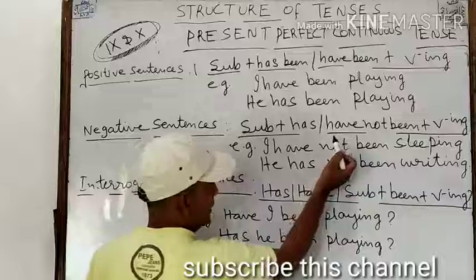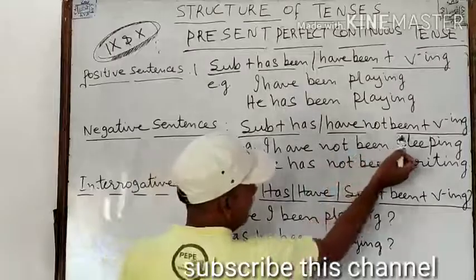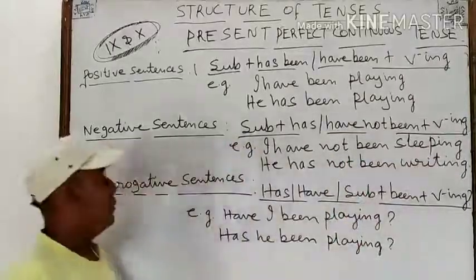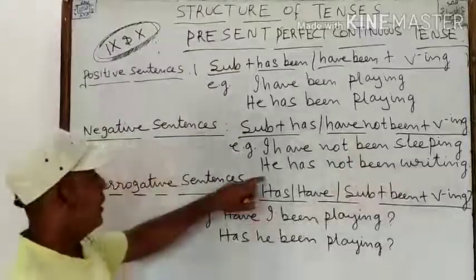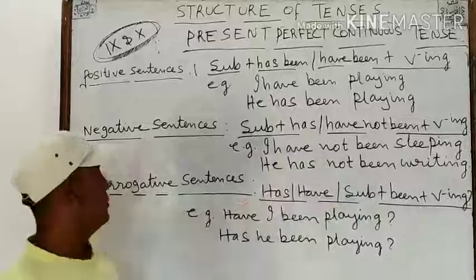In negative sentences, if we take the subject, if it is singular, we take has. If it is plural, we take have and we add not been and use the ing form of the verb. For example, I have not been sleeping. He has not been writing.